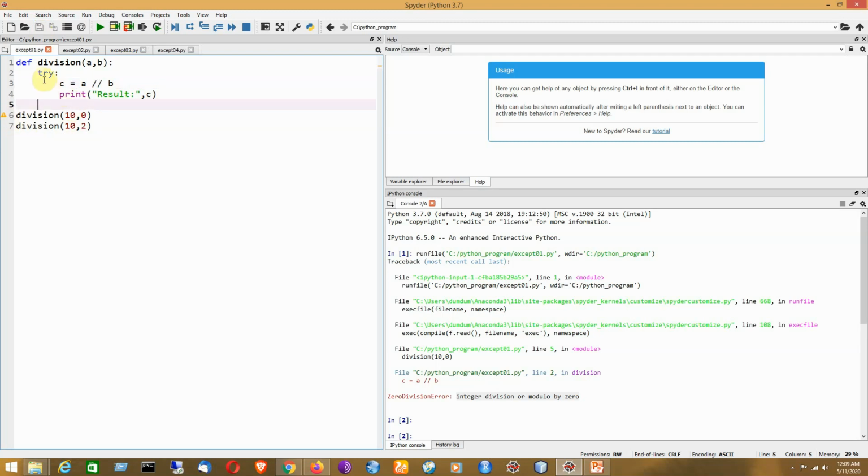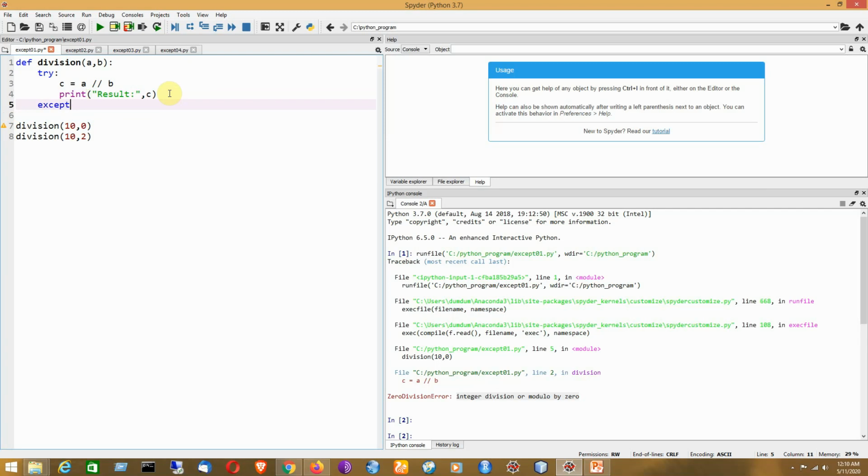so now it is the error prone code. Because of this statement, if we are passing value like this, for this function call there will not be any exception. Okay, but for this particular function call, since we are going to divide by 0, there will be some exception being generated. So now we are going to consider the except clause, that is for exception handling.